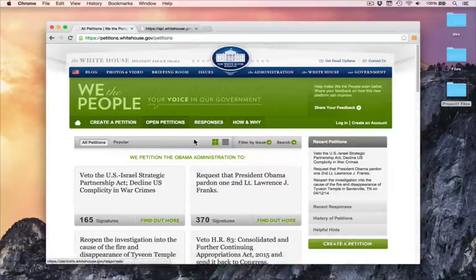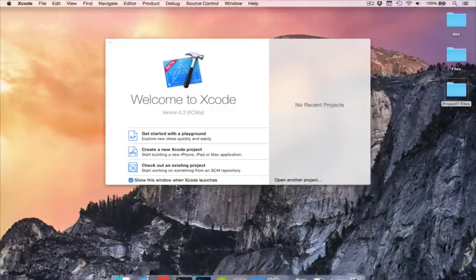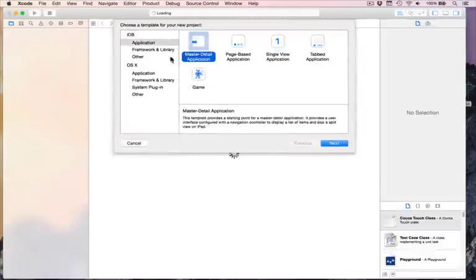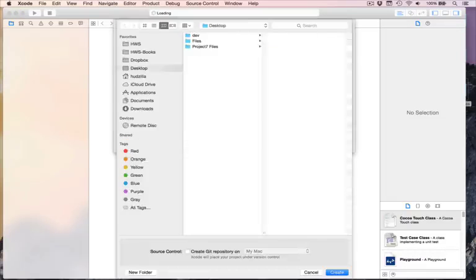So that's what we're going to build, and we're going to learn about the tab bar controller, which is another really, really important component inside iOS. So I'll just hide that for now and fire up Xcode. Please follow along. Go to create a new Xcode project, then choose iOS, application, master detail application, and click next.